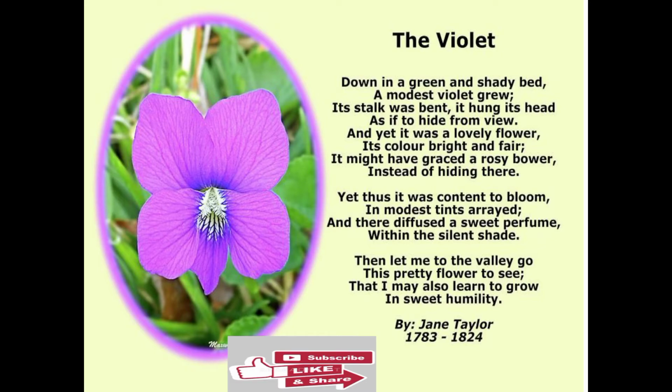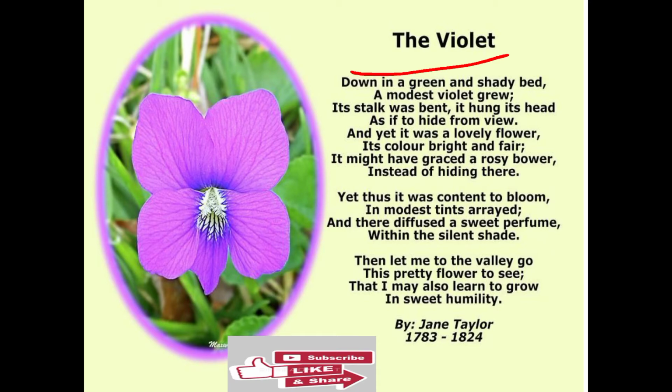Now we have to start this poem here. You can just look here that the main theme is the violet. Violet is one of the flowers which is present in a garden. The poet has looked at it, and whatever ideas and imagination the poet has about it are expressed by her.